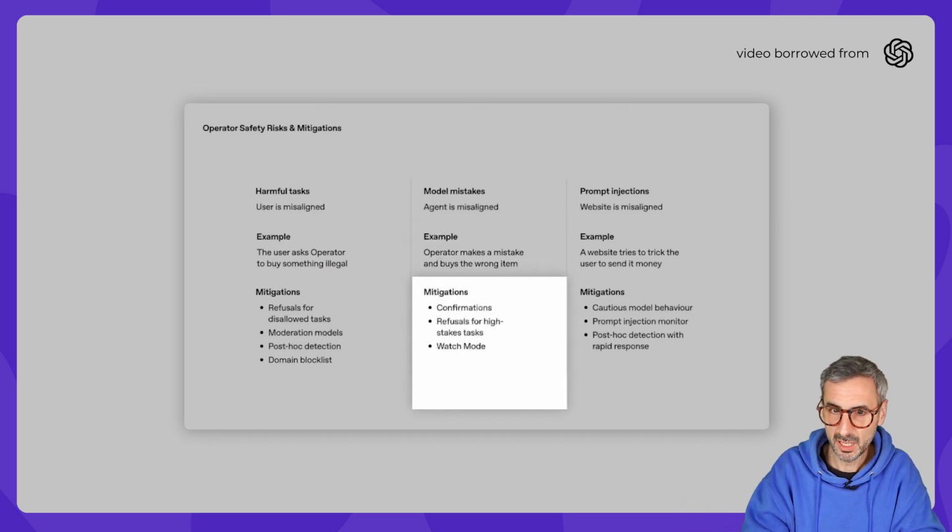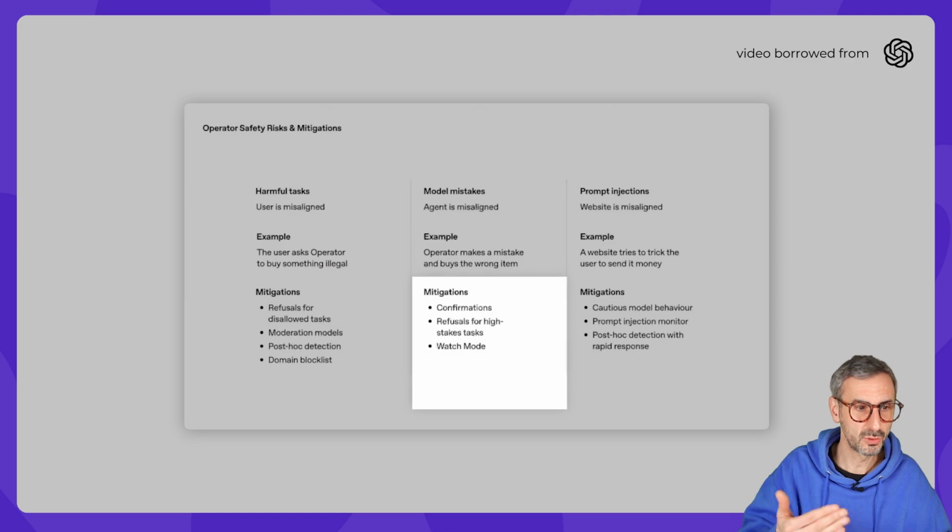So the mitigation here would be to have these constant confirmation checkpoints, what we've seen in the video when it comes to taking a critical action. Well, that's the best way to avoid making mistakes, is to double check. So that's what we've seen. I believe this will slowly become less of a thing the more the agent knows the user, right? If you perform the same task every week.